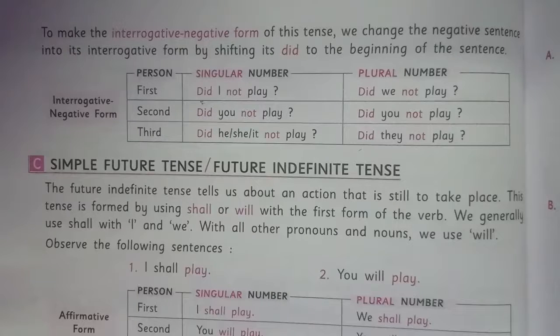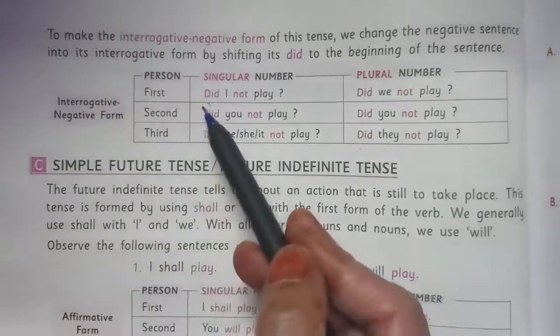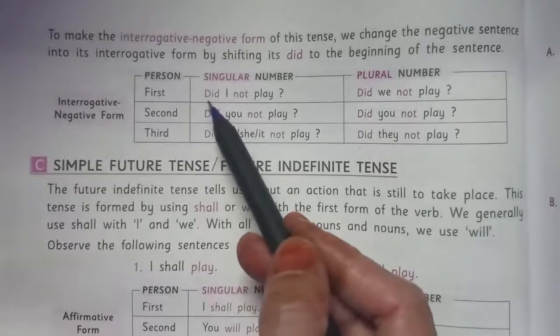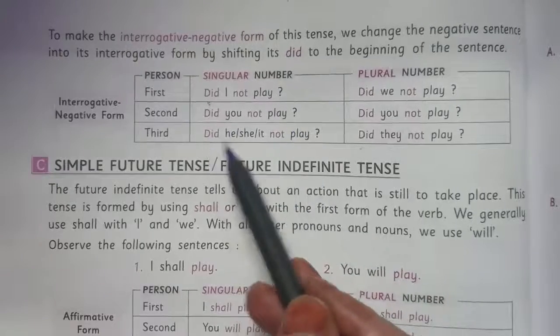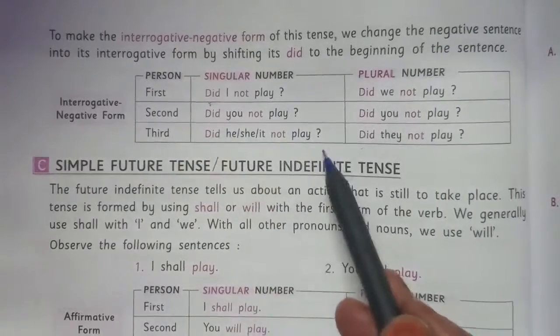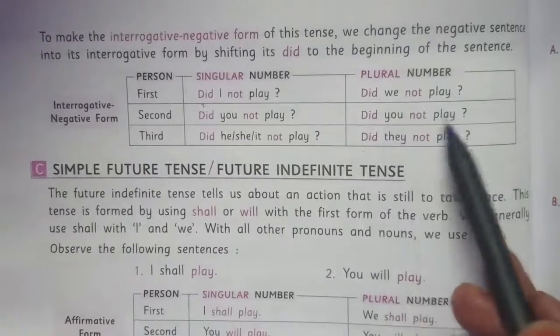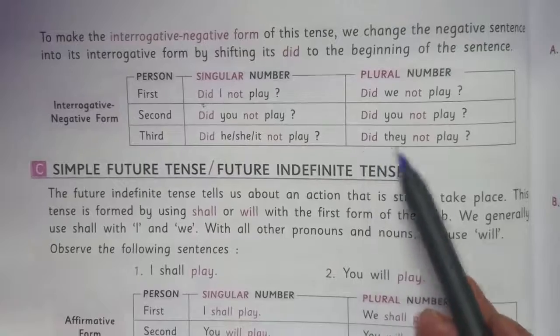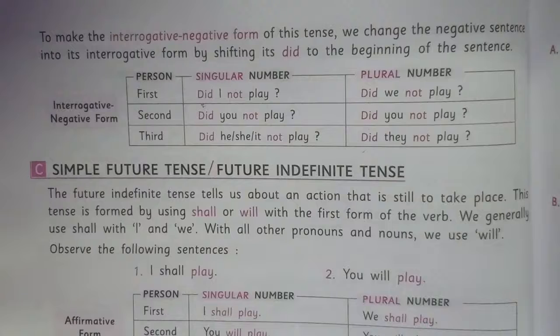Next, to make the interrogative negative form of this tense, we change the negative sentences into its interrogative form by shifting its did to the beginning of the sentence. Now you can see how we are going to form an interrogative negative sentence. Did I not play? Did you not play? Did he not play? Did she not play? And in plural number, did we not play? Did you not play? And did they not play? Don't forget to put a question mark in interrogative sentences.